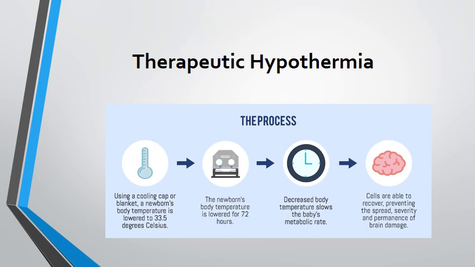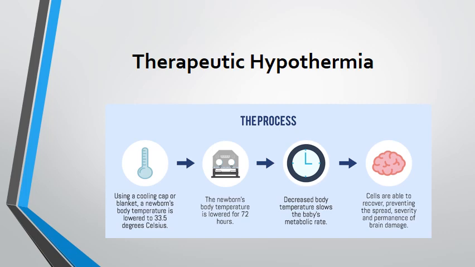So what we do is that we bring down the body temperature of the baby to 33.5 degrees Celsius for about 3 days. This decrease in the baby's body temperature slows down the baby's metabolic rate, and the secondary energy depletion is prevented.